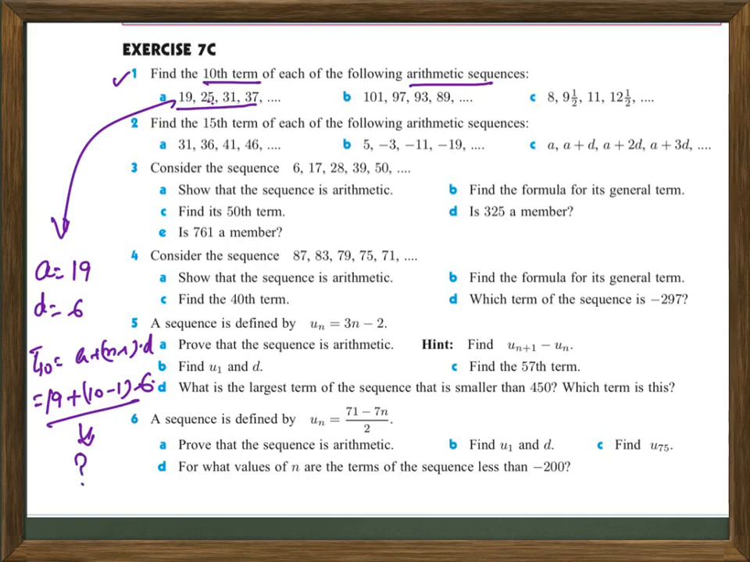Here a lot of other exercises are given. Please pause this video and do all the exercises.